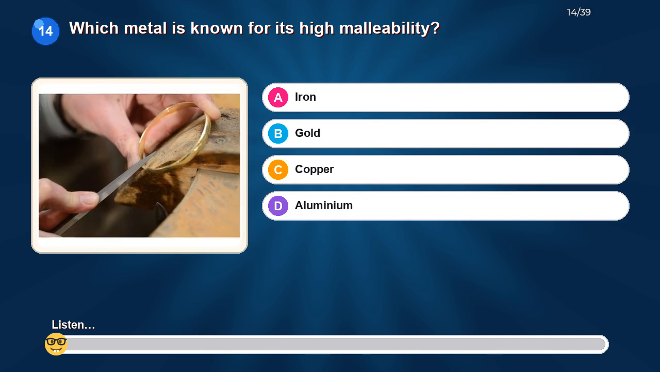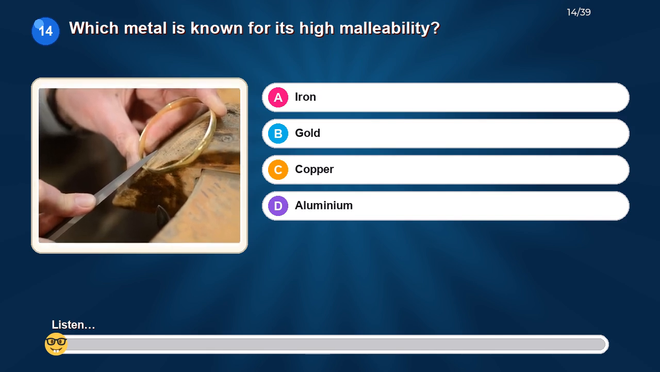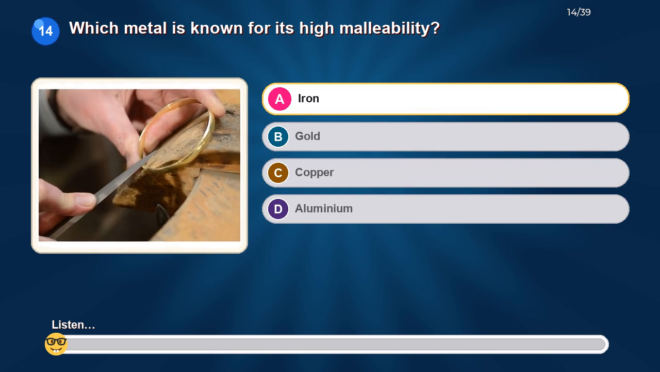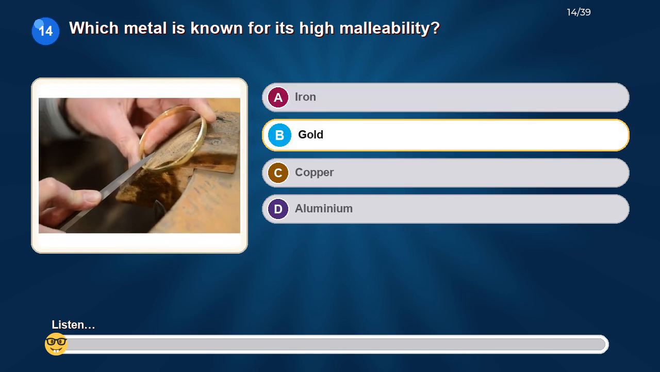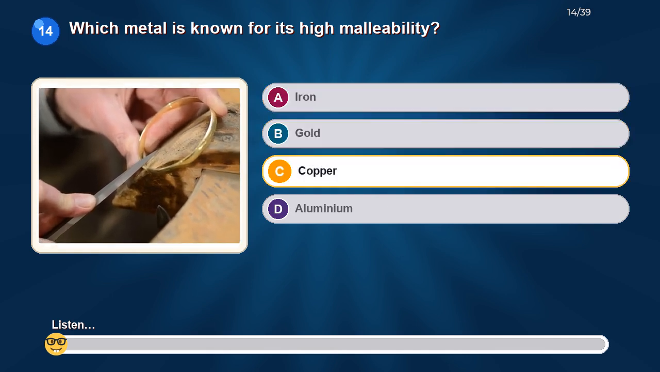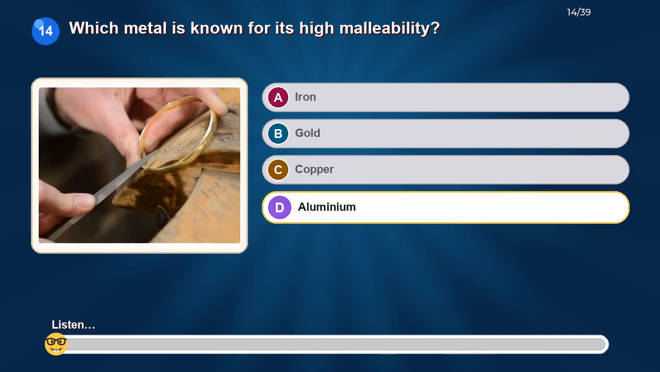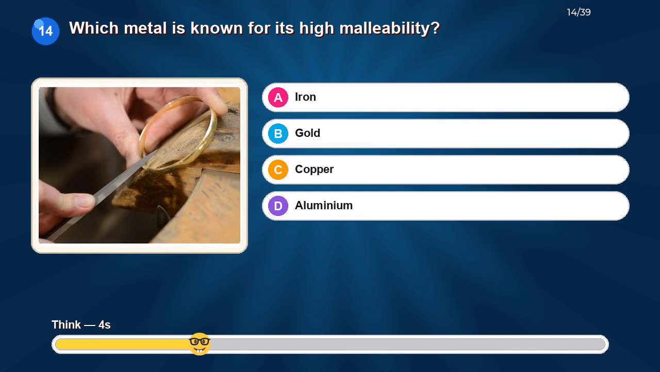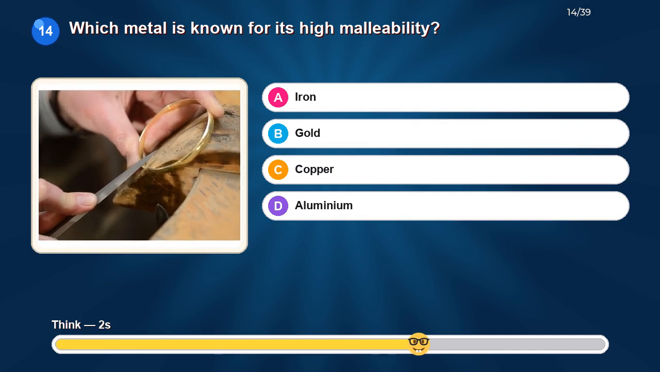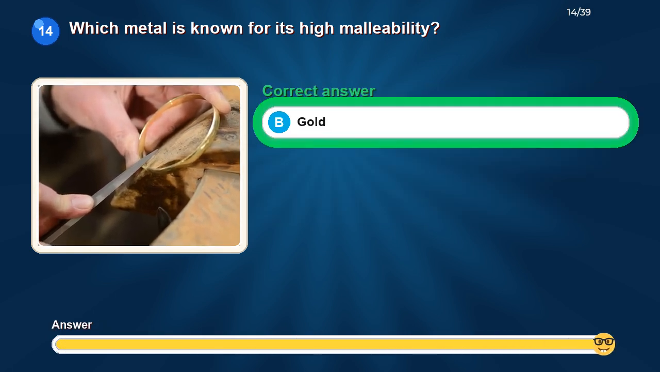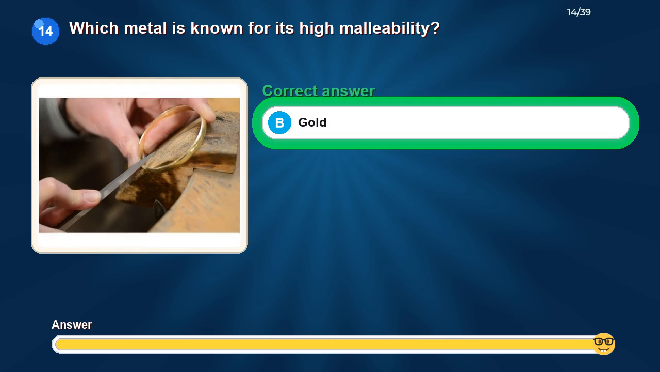Which metal is known for its high malleability? Option A, iron. Option B, gold. Option C, copper. Option D, aluminium. The correct answer is gold.